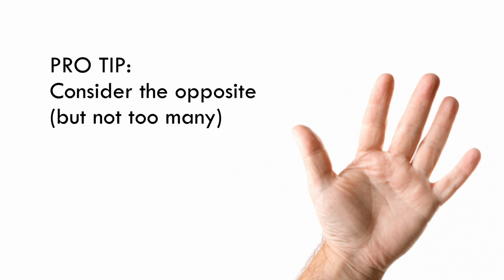So the effect is strongest when you keep your options below 10. My suggestion is that you consider no more than 5, the number of digits on your hand. It's easy to remember, and that'll keep you out of the danger zone.